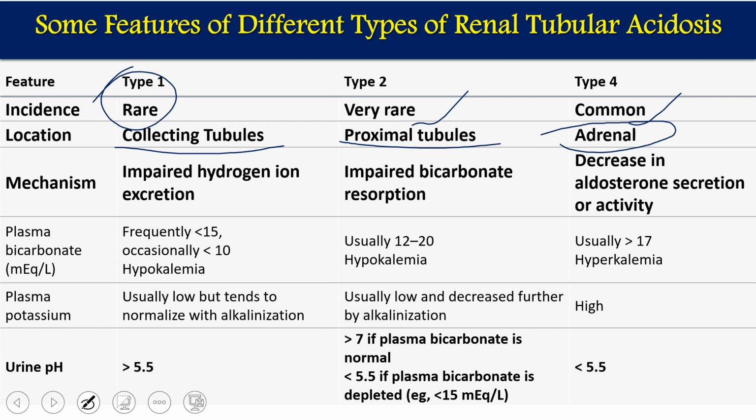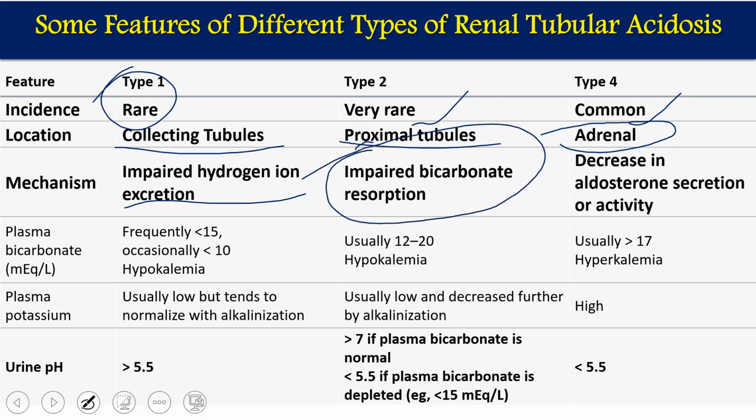How does it occur? Type 1 occurs because of impaired hydrogen ion excretion. So we are unable to excrete hydrogen ions, which means we have to retain them in our body. Once they are retained, the body has more H plus, which means an acidosis condition. Type 2 is caused by impaired bicarbonate reabsorption.